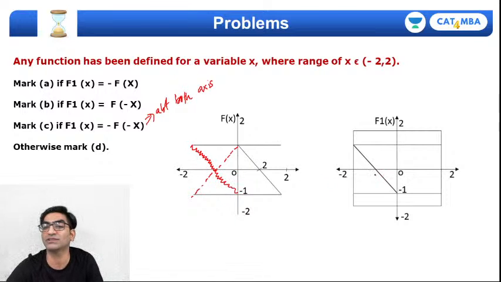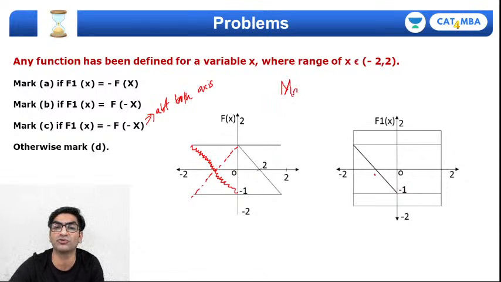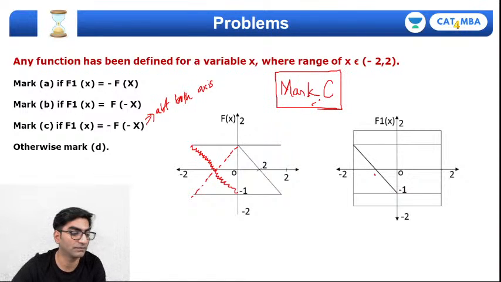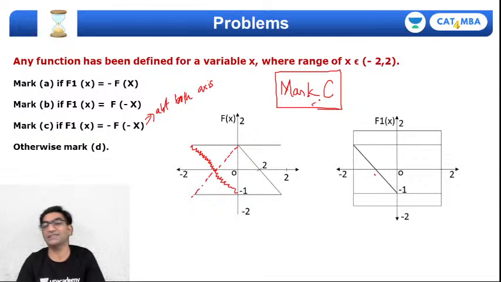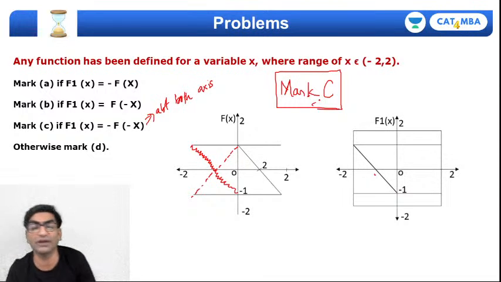which is exactly what is given over here. So by using the knowledge of reflection of curves, you'll know in this problem you should mark option C. Right? I know this is a little counterintuitive.